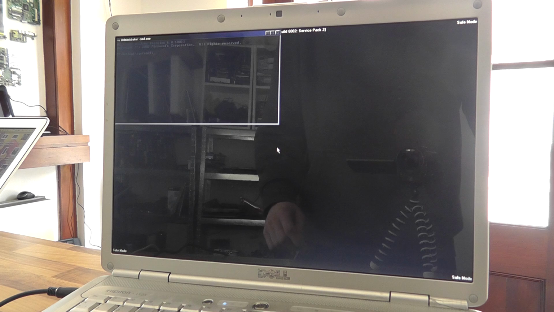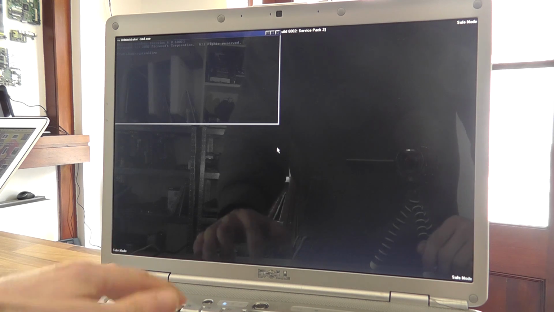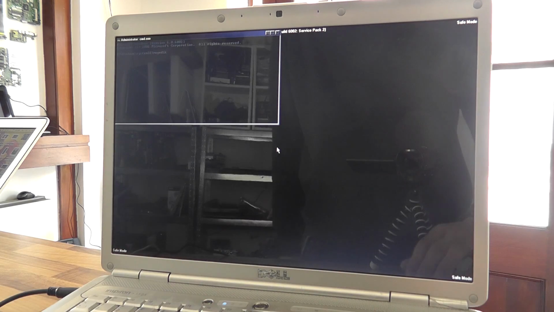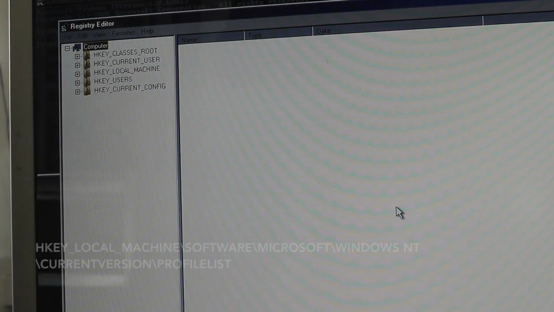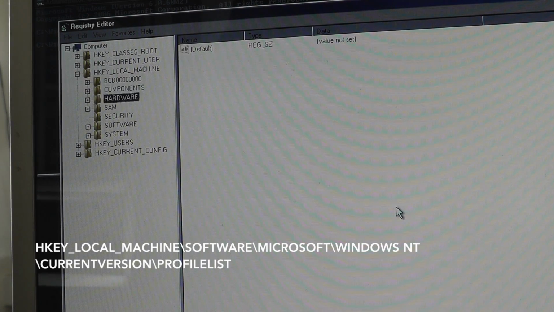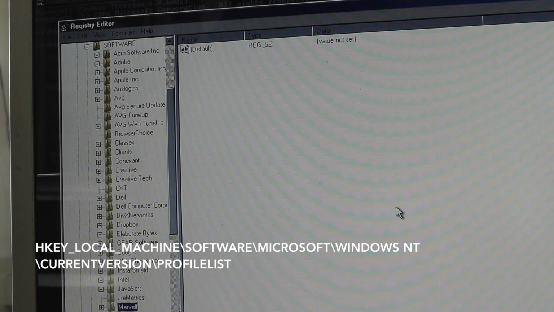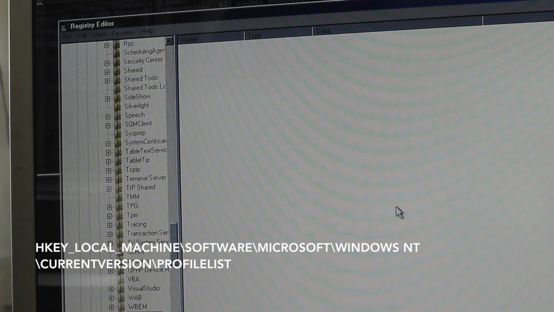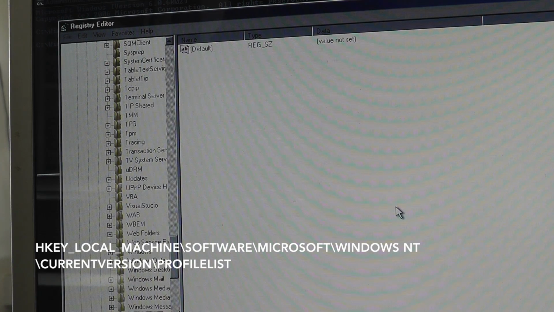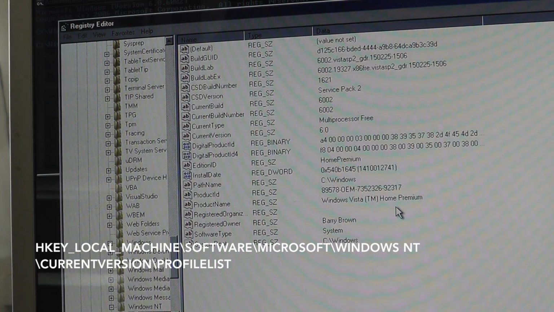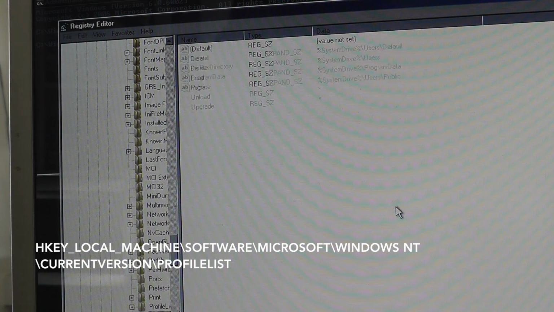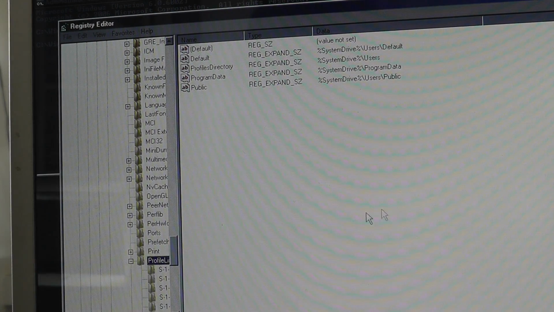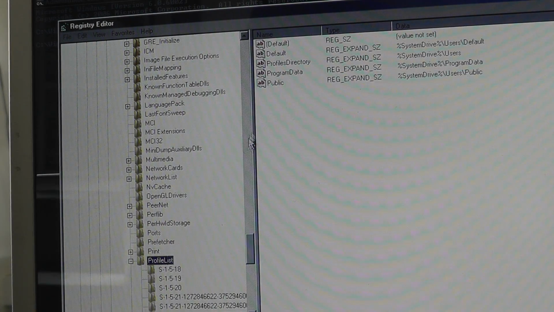So, from this command prompt, we're going to type in regedit, R-E-G-E-D-I-T, and press enter. And that's going to give us the registry editor. Okay, so now what we need to do is go to HKEY_LOCAL_MACHINE, Software, Microsoft, Windows, sorry I lie, we need to go to Windows NT, CurrentVersion, then ProfileList. There it is, and let's just widen this out.